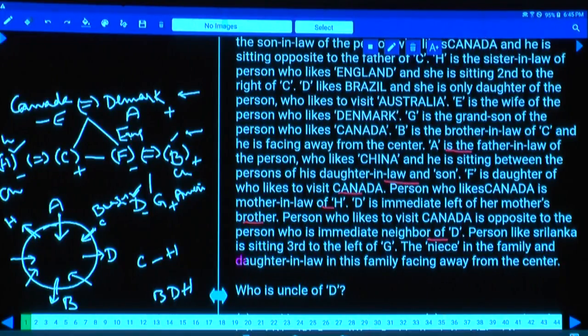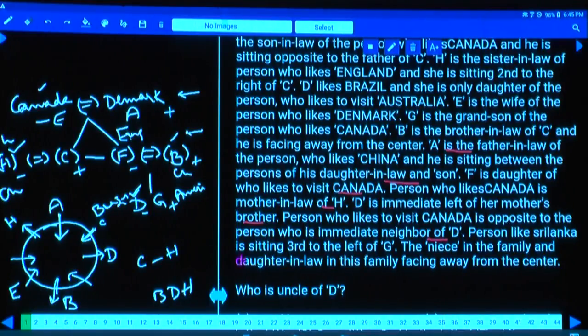And Canada is opposite to the person neighbor of D. Hence, who is the neighbor of D? Either C or this person. H cannot be Canada, hence E will be here. And neighbor of D is C, and C and E are opposite to each other because E is the person from Canada.